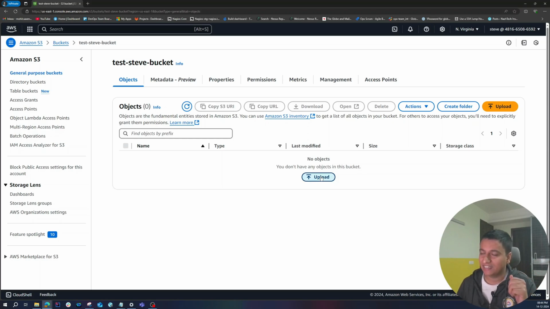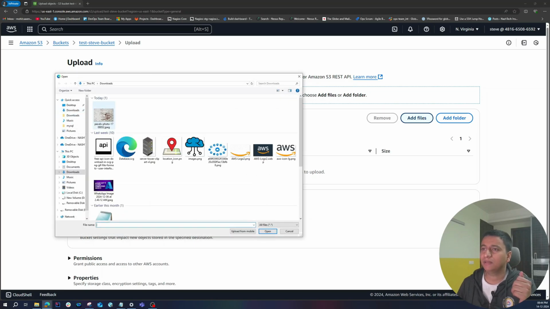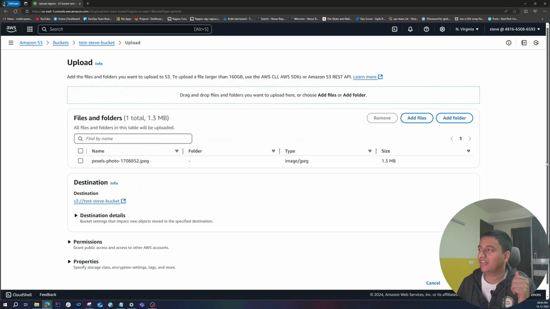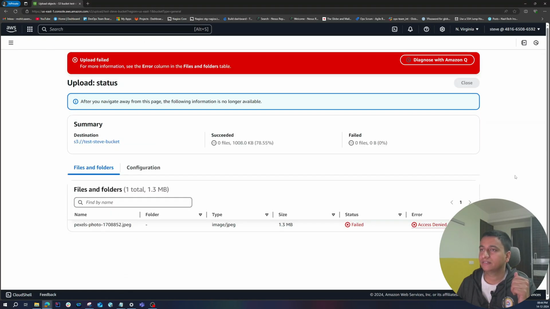So let's try that. So let's go to upload and let's pick any file. Let's pick this photo of a brick wall. Okay, and let's try to upload it. And no, red, right? Why? Because access denied, as it says, right? Why? Because we did not give upload permissions or put permissions to Steve. Okay, he can only view.